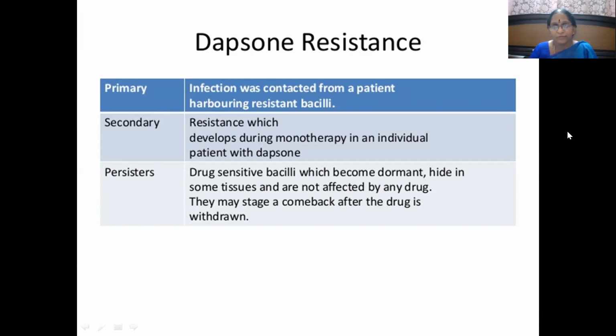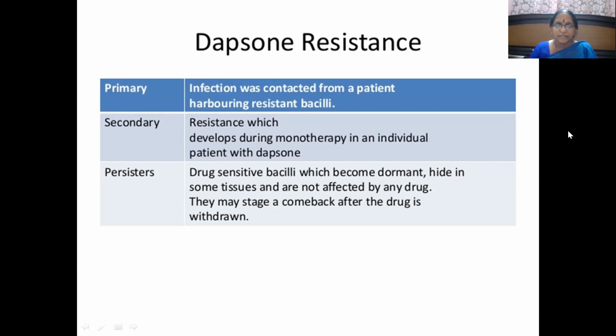He came in contact with that particular patient. Secondary resistance is resistance which develops during monotherapy with dapsone in an individual patient, after the treatment with dapsone.